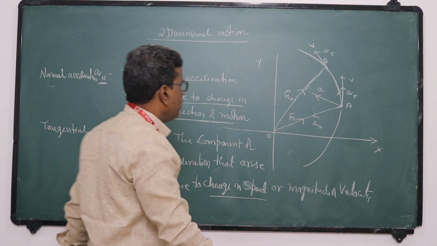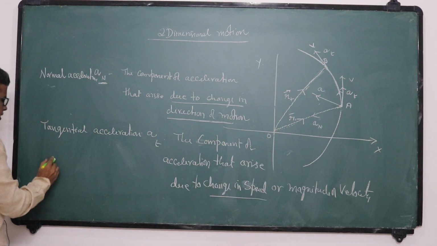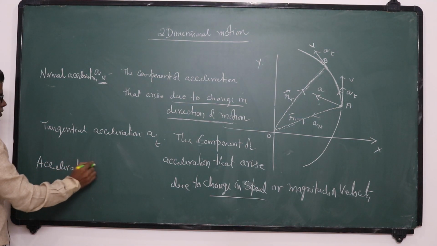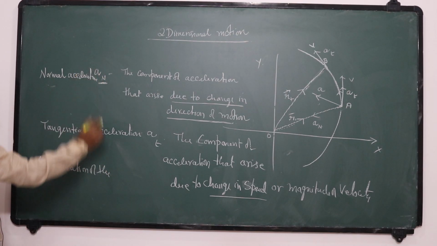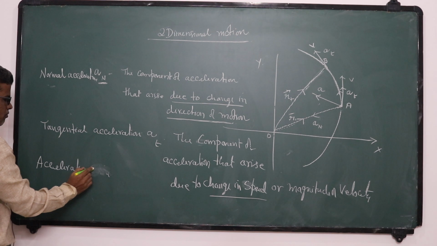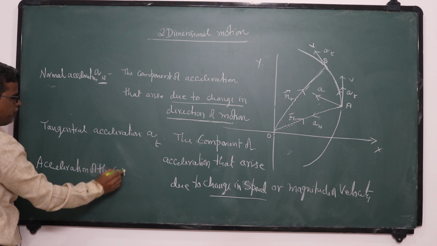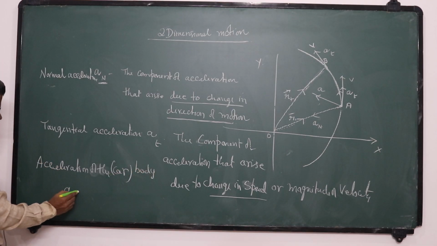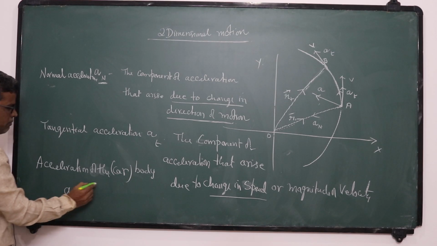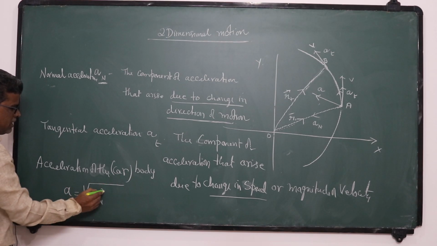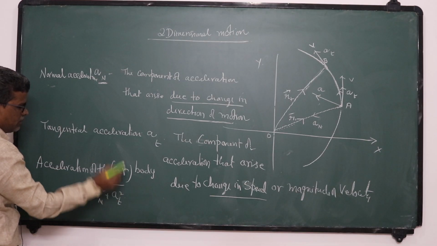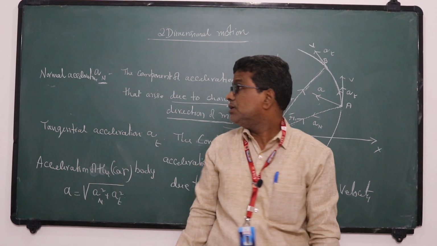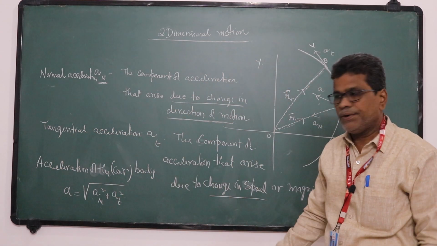If these two are perpendicular to each other, the resultant acceleration of the car, the acceleration of the body moving in a curved path, is A, and since these two are perpendicular to each other, we can write it as the square root of AN square plus AT square. That is the magnitude of acceleration. Okay, so this is two-dimensional motion.